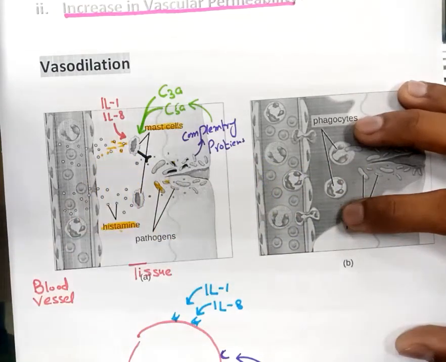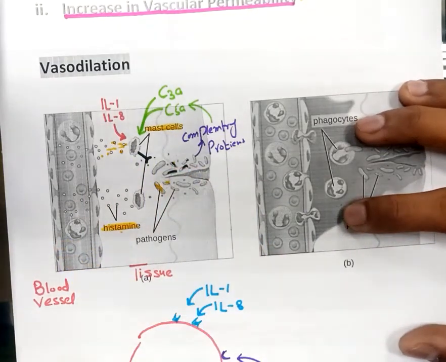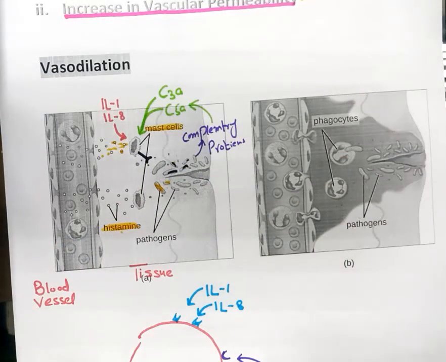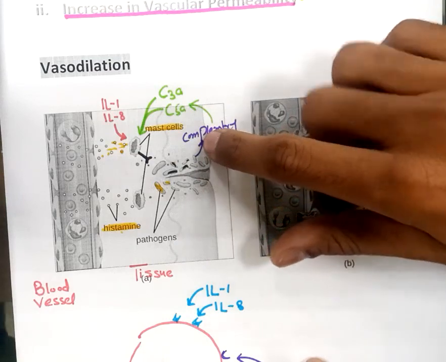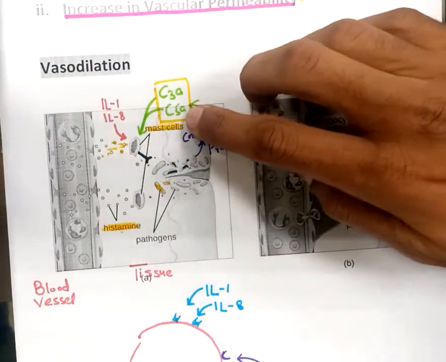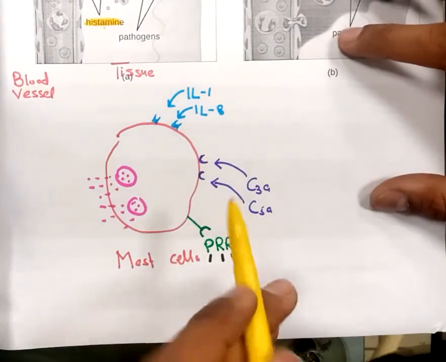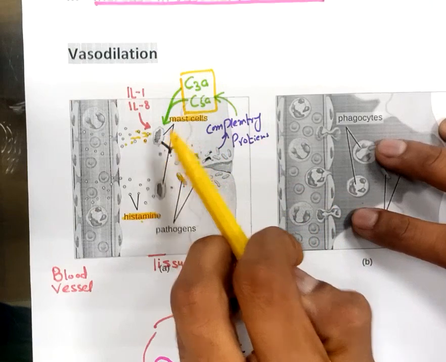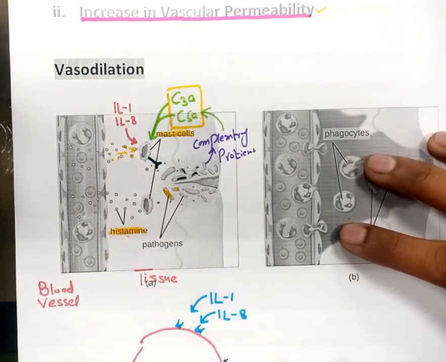It will release histamine. Similarly, these pathogens also have the capability to activate the complement system. So complement proteins will get activated, and two important complement proteins are C3a and C5a. These complement proteins also have receptors on the mast cell. When these complement proteins act on the mast cell, obviously the mast cell will release histamine.